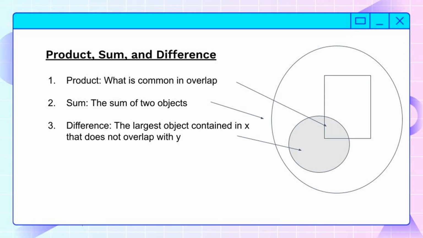It's the shared part. We have the idea of a sum. That is the whole, which consists of any two arbitrary objects. So two walls create the sum of two walls, or a human and a car create the sum of a human and a car. Then we have difference. Difference is the largest object that's contained within X that does not overlap with Y. So if you think about two walls that intersect, every board in the wall that isn't at the corner is going to be part of the difference between the two objects.